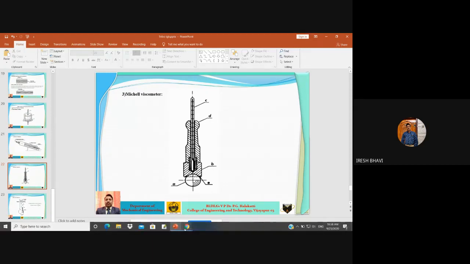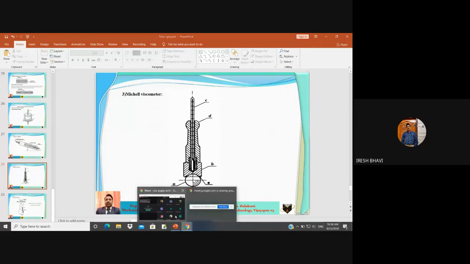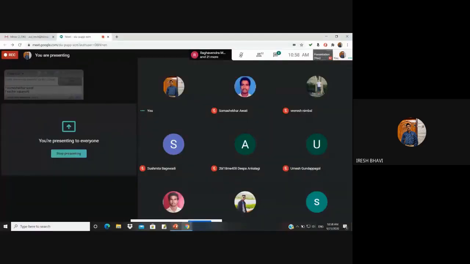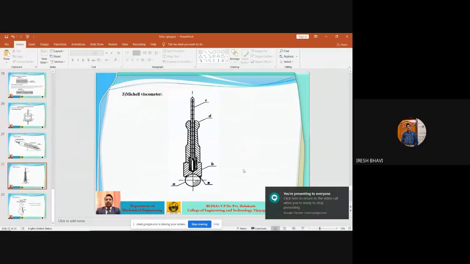So only 4 to 5 drops of oil is sufficient to test the viscosity of that lubricating oil. And also it is very small. We can keep it in the pocket.